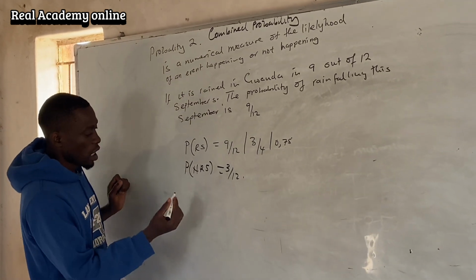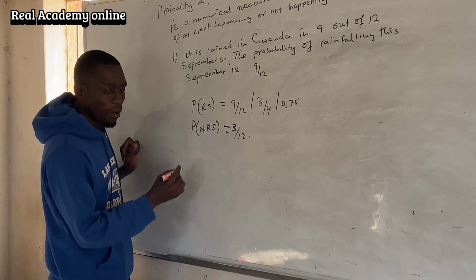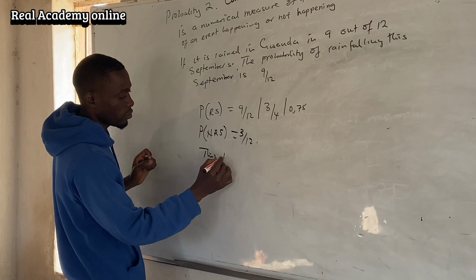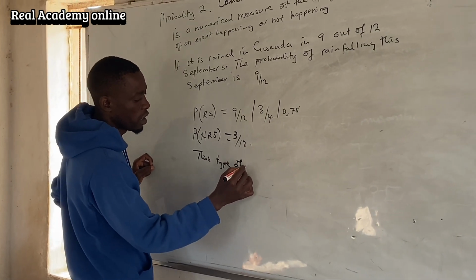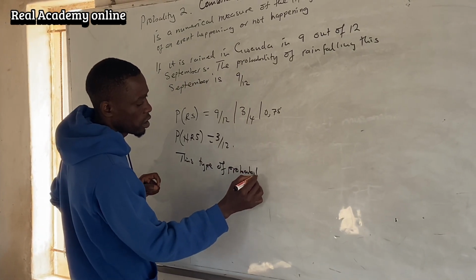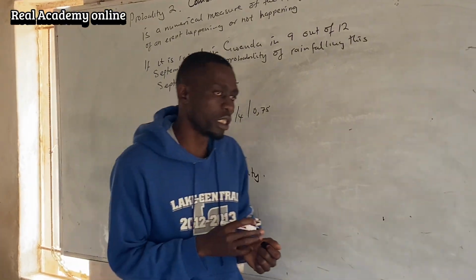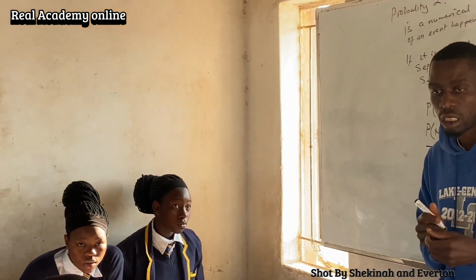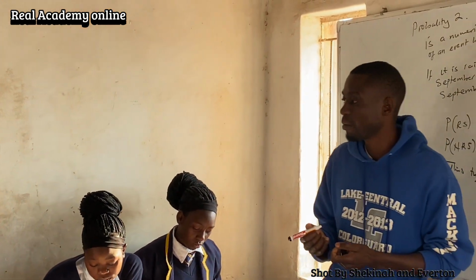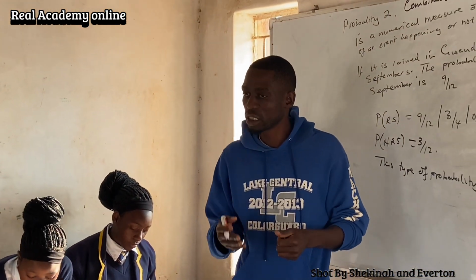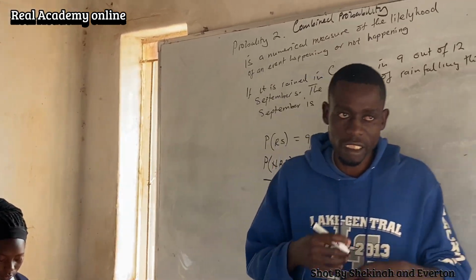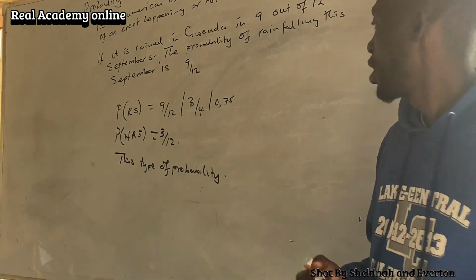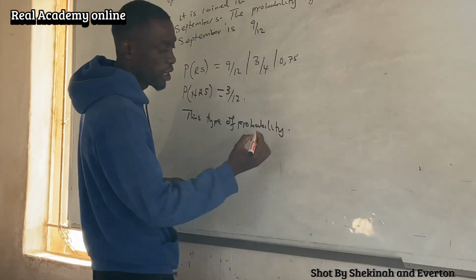What is the name of this type of probability? This is experimental probability, because we are using life experience to predict the future.